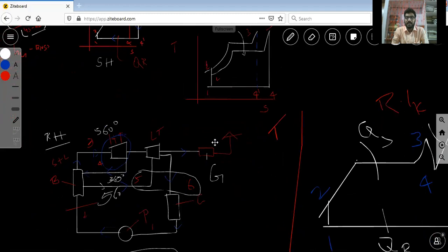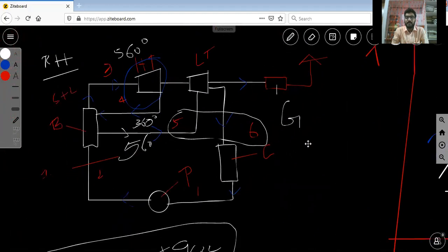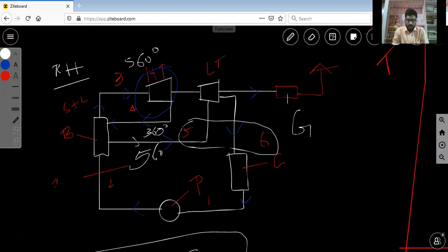Now we will move on to the reheating method. This is a good method compared with the previous methods. This is the reheating Rankine cycle. We noted in the previous sections that increasing the boiler pressure definitely increases the thermal efficiency of the Rankine cycle, but it also increases the moisture content of the steam to unacceptable levels.